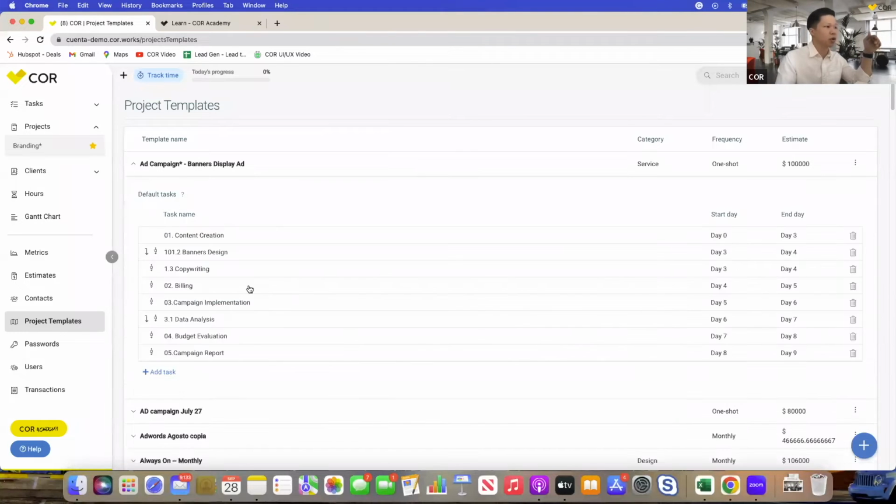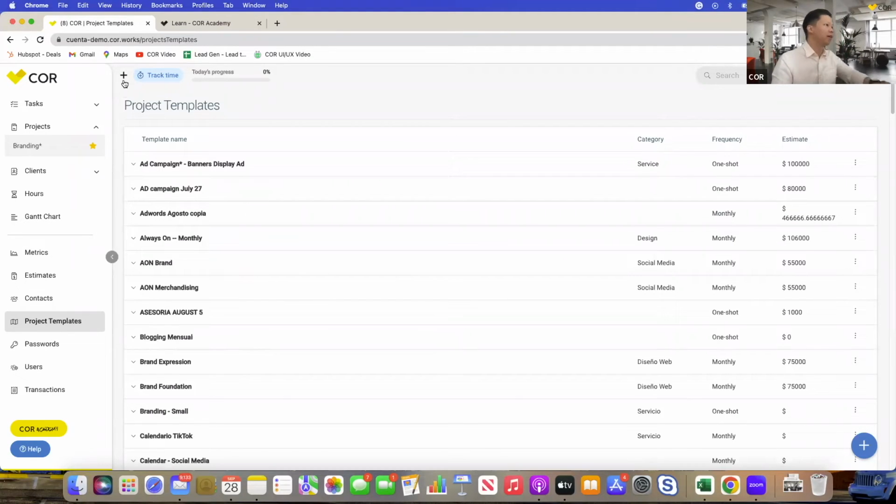On templates, you'll have basically the skeleton or the repetitive tasks when you set up projects. You can set that up with the estimated hours, typical start day and end day. Of course, this is just a template, so you can make adjustments later on. But what this does is help you structure your service level offerings, and helps you kickstart and just overall be more efficient when setting up projects. You don't have to do everything over and over again, which is time consuming, right?